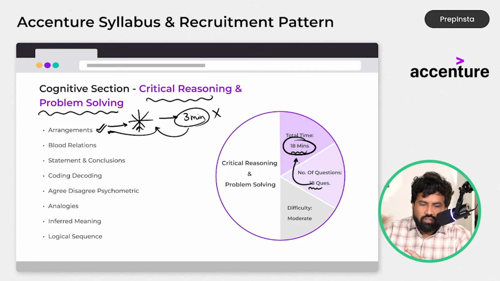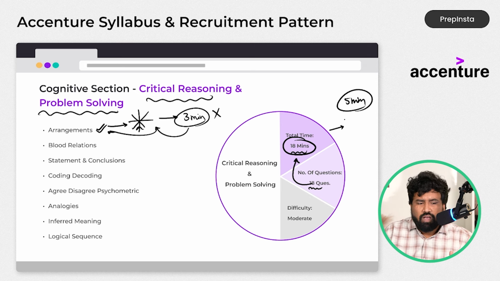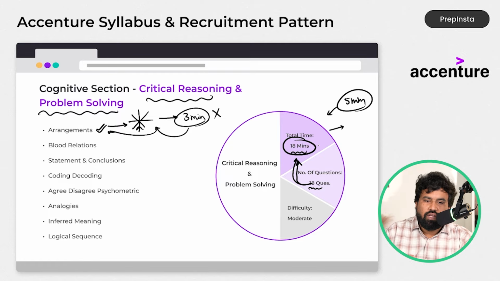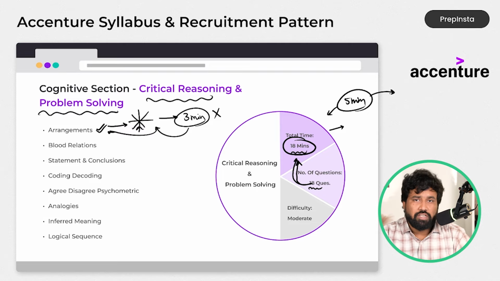Just use these 18 minutes wisely, so that you will have an extra 5 minutes from the verbal ability section, and if you have lengthy questions, you can utilize these 5 minutes here. But if you practiced well and use just 18 minutes for 18 questions, then this 5 minutes will be helpful in your other sections.